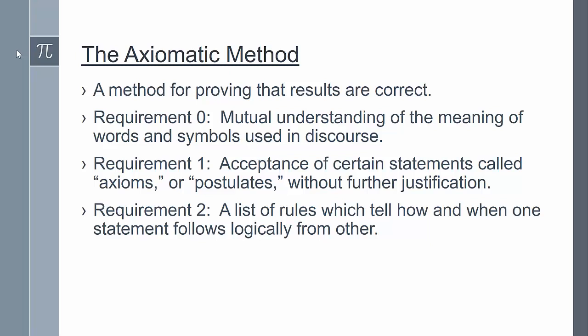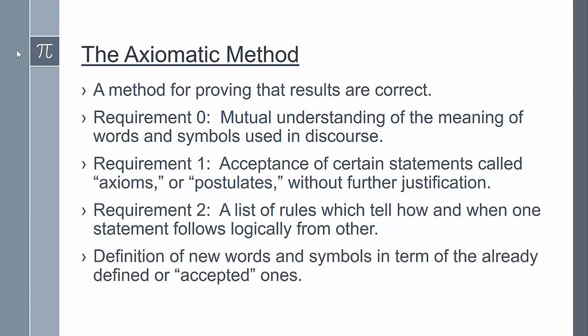If there's an unfamiliar term, we have the right to demand a definition, but we need to use definitions that are subject to rules of reasoning, and we can't define every term that we use. In order to define one term, we must use other terms, and to define those terms, we must have others, and so on. But if we're not allowed to leave some terms undefined, we'll get nowhere. So when we define new words and symbols, we need to define them in terms of already defined or accepted terms that are left undefined.